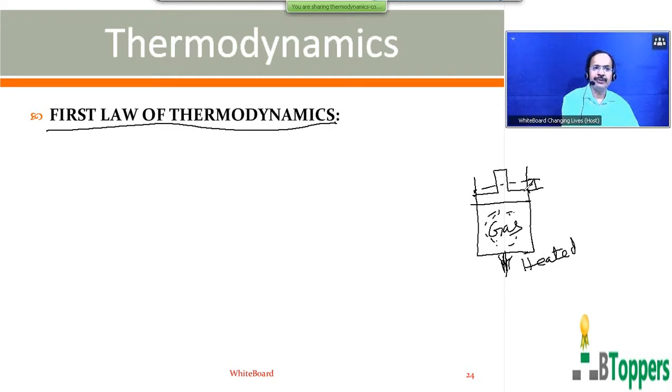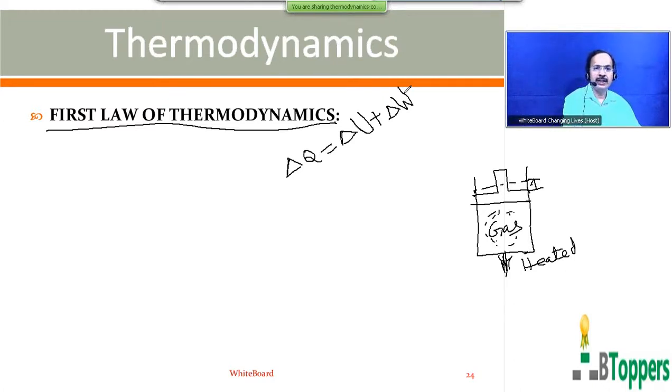According to the law of conservation of energy, energy can neither be created nor destroyed. It can only be converted from one form to another form. Therefore, the first law of thermodynamics can be stated in this way. The heat energy absorbed by a system will be equal to the sum of the change in the internal energy of the system and the external work done by the system on the surroundings.